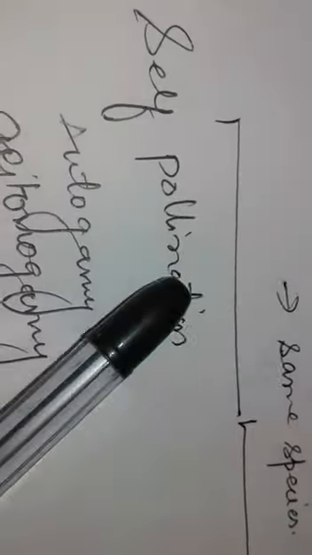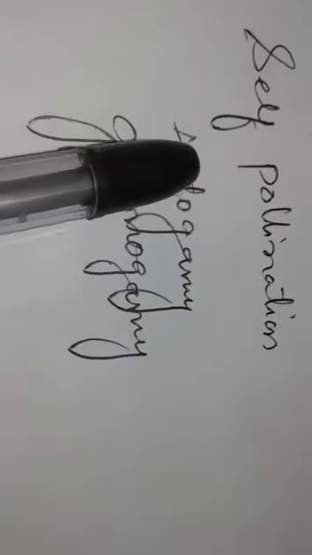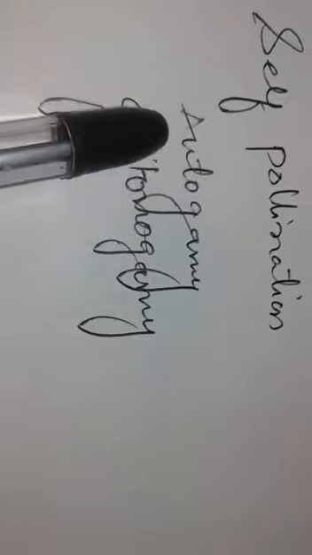Self-pollination is the transfer of pollen grain from the anther to the stigma of the same flower or to the stigma of another flower of the same plant. It means there are two special conditions: autogamy and geitonogamy. Autogamy, auto stands for itself, means a process of transferring pollen of the same flower onto its own stigma by itself.